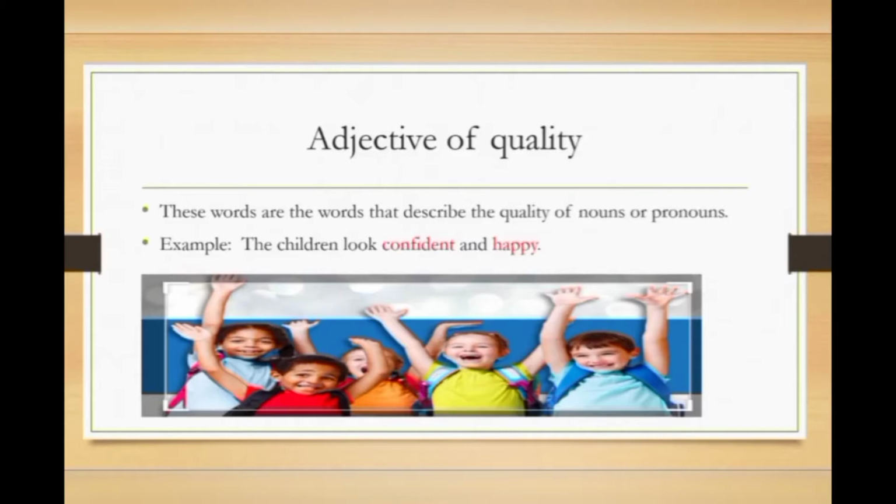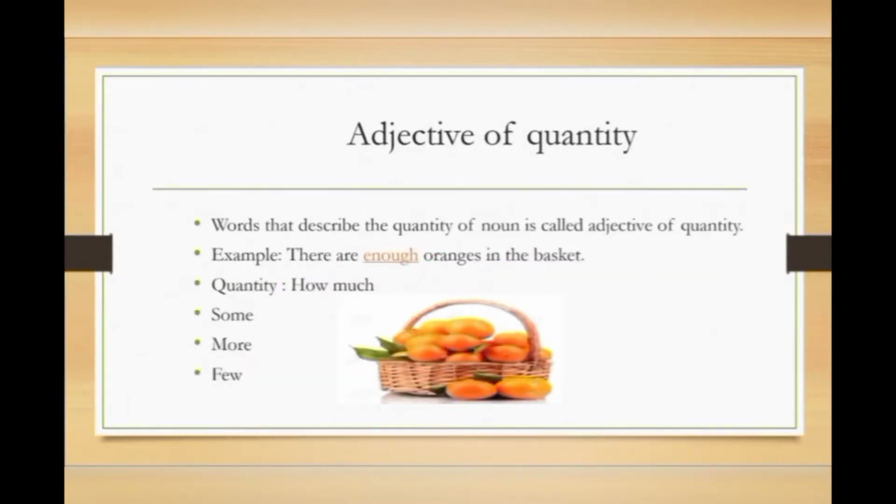For example, see this sentence. The children look confident and happy. In this sentence, confident, happy, these two words have been highlighted with red color. Okay, so these are explaining the quality of noun. And what is the noun? The children. How are the children? Confident and happy.